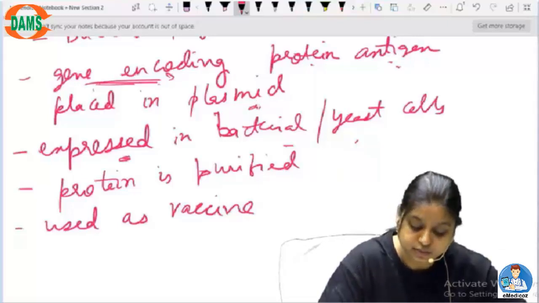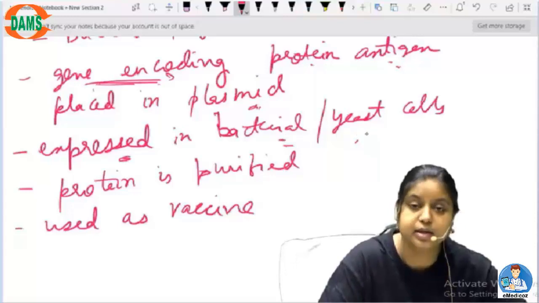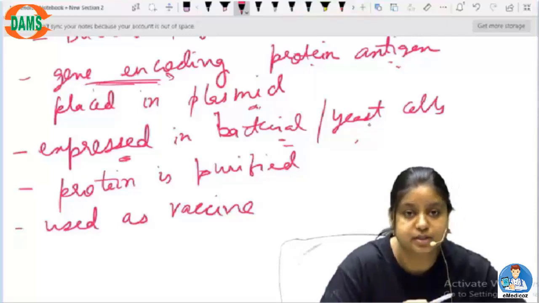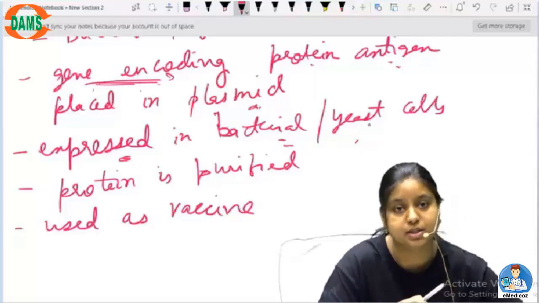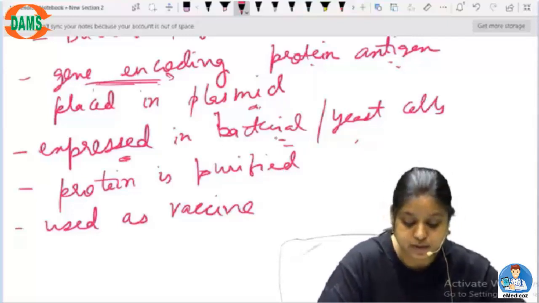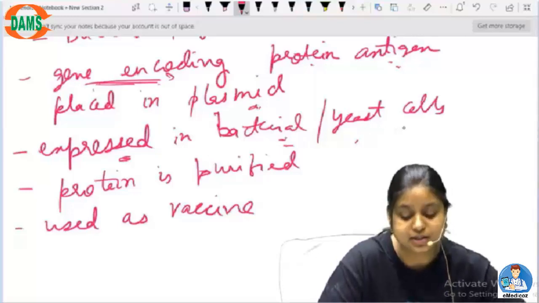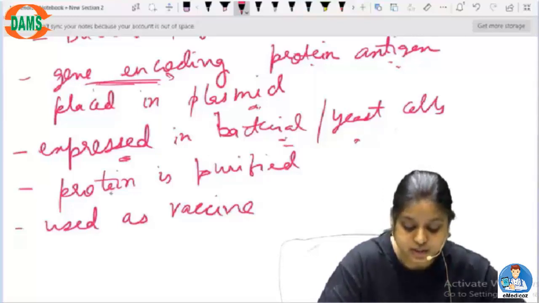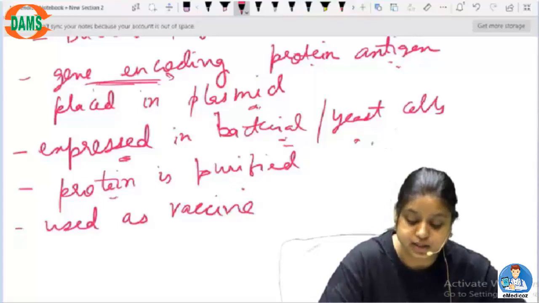That protein will be expressed in a bacteria or yeast cell. That means this protein will not be expressed in the same organism which is causing the disease, but in a different bacteria or yeast cell, and then that protein will be purified from this bacteria, and then this will be used as a vaccine.